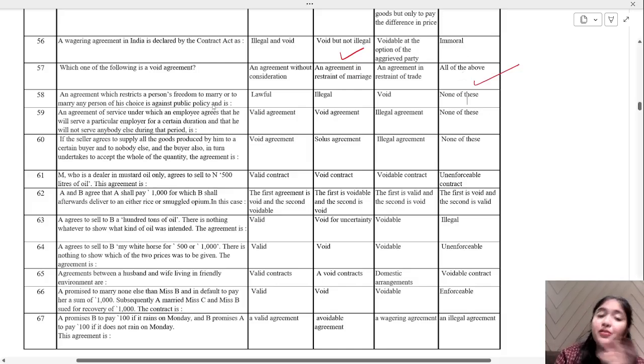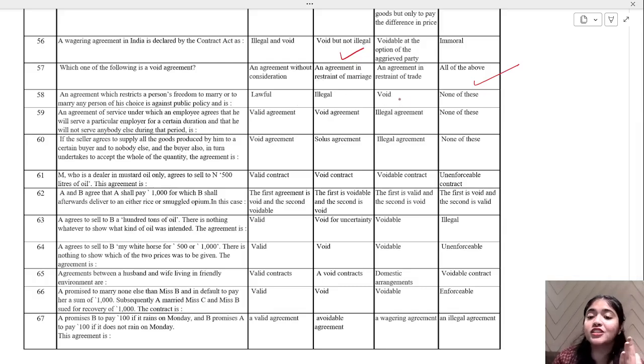Okay. There are few exceptions to agreement without consideration. That is different, but these ones basically are void agreements. An agreement which restricts a person's freedom to marry or to marry any person of his choice is against public policy and is lawful, illegal, void, or none of these. We read it in the previous one, restraint of marriage, that is void. Okay. Now,